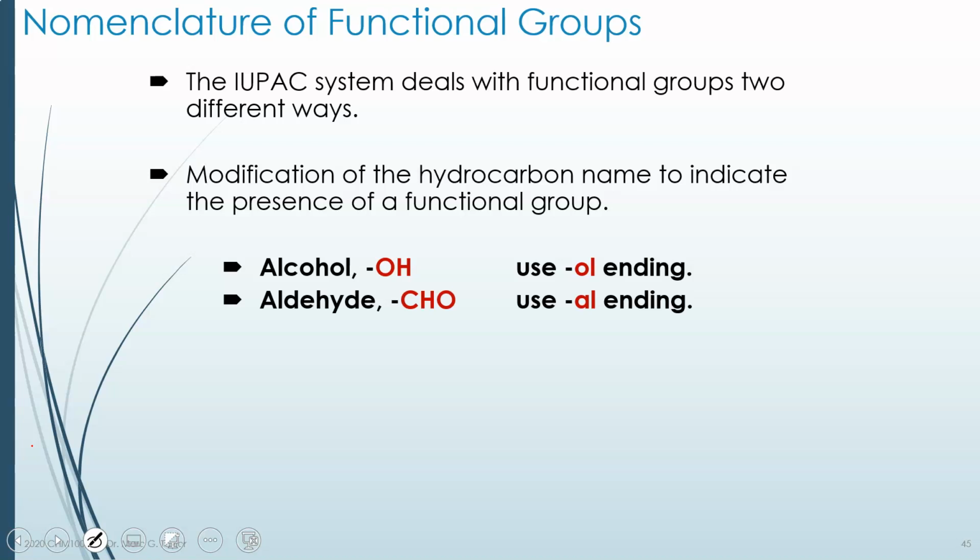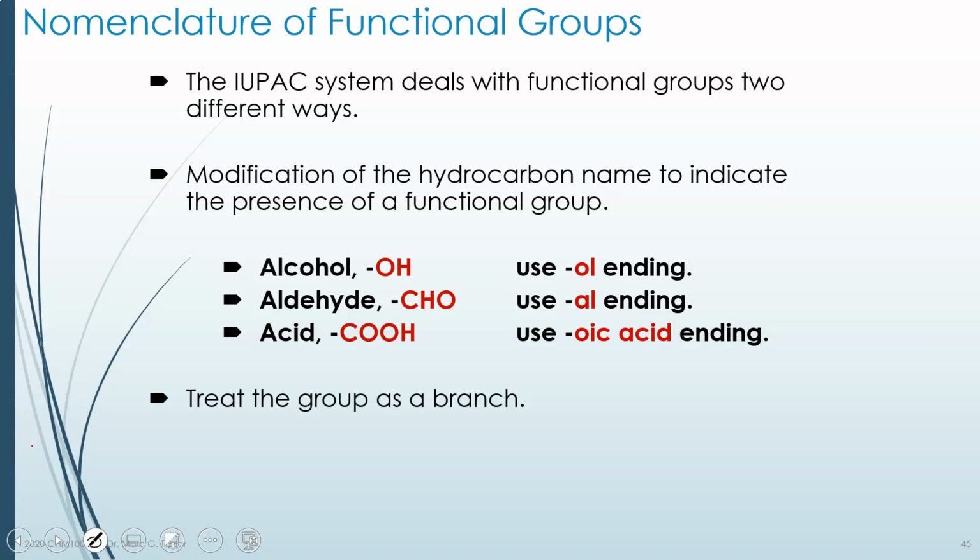Aldehydes tend to end in AL, as in aldehyde. So we have aldehydes that end in AL. Sometimes they end in the word aldehyde or something like aldehyde. Carboxylic acids will end in the suffix oic, OIC, acid. So not all of them, but many of them do. So we have butanoic acid, pentanoic acid. Sometimes the O is not there, as in butyric acid, or even acetic acid, which is the 2-carbon version. But it always ends in ic acid. Most often we'll have an O in there as well.